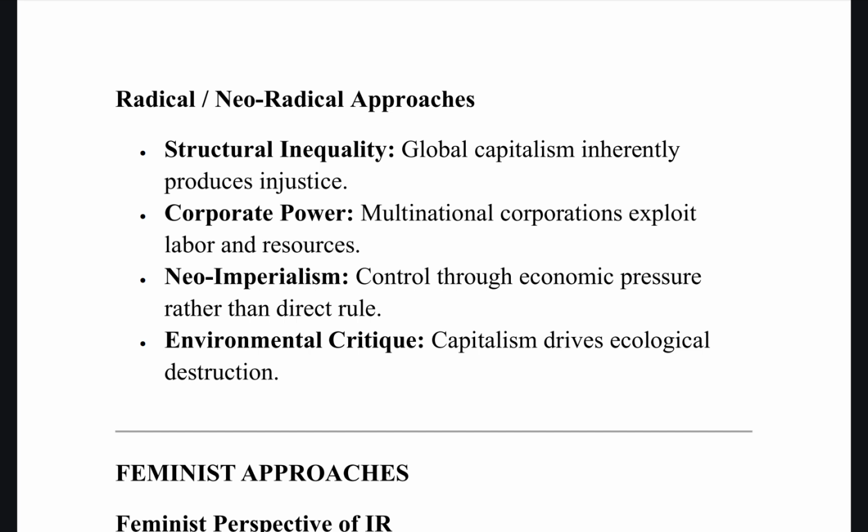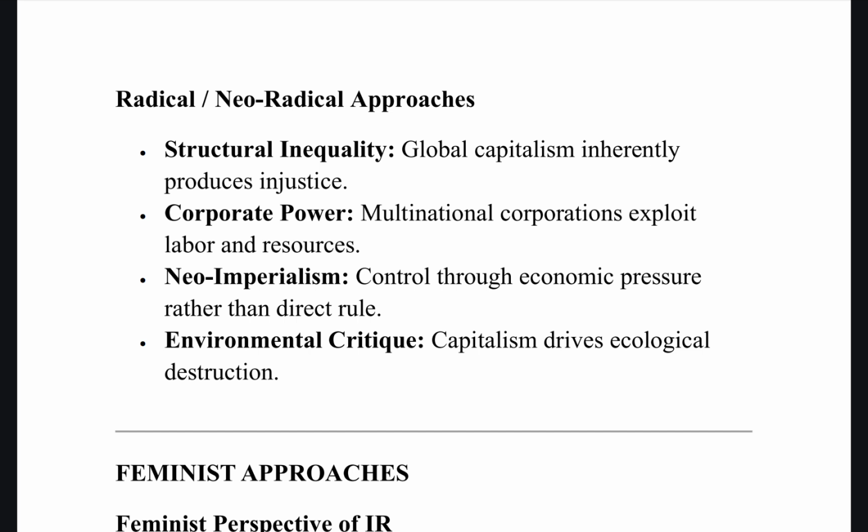Then environmental critique. Because capitalism is the main cause of ecological destruction. That is one of the, again, major arguments that many of the environmental crises all around the world are because of what? Because of what these capitalist countries have done. But the brunt is always faced by poorer nations. For example, the workers in sweatshops in developing countries are exploited by MNCs like Nike or Apple, and that is the best example for neo-radical criticism. Also, the climate crisis is nothing but all thanks to these developed nations, but it has disproportionately affected the poorer areas of the global south like sub-Saharan Africa or small island developing nations.